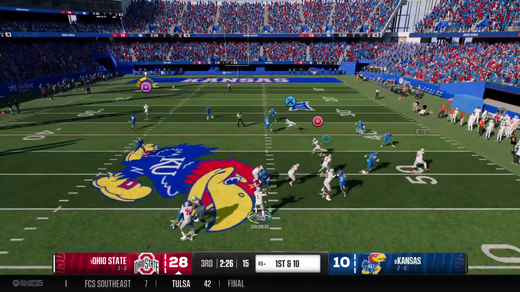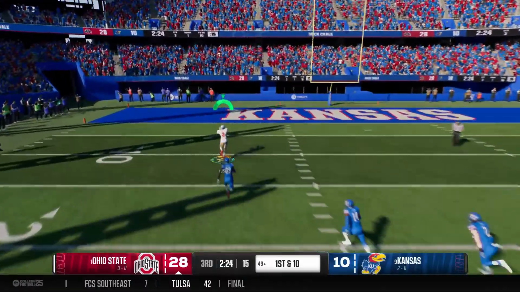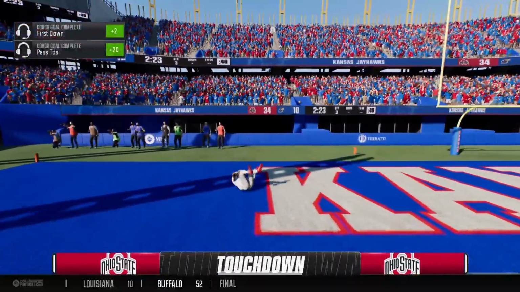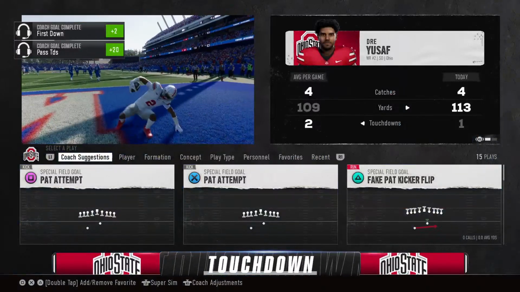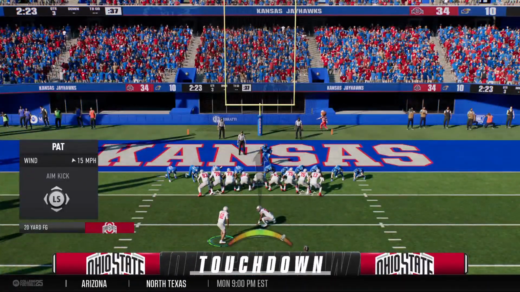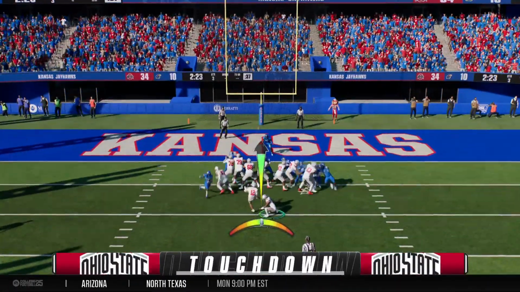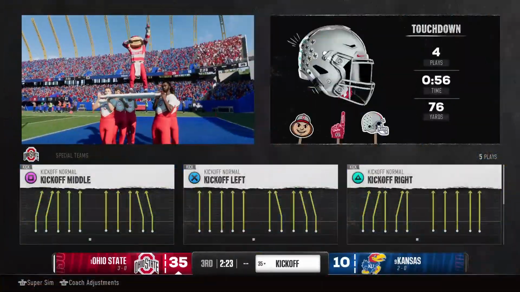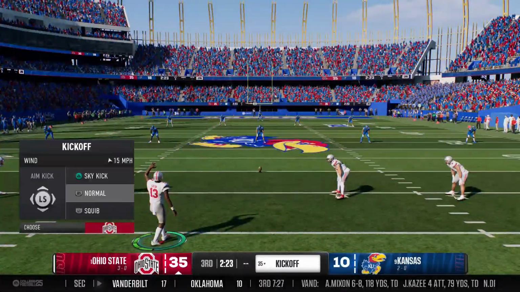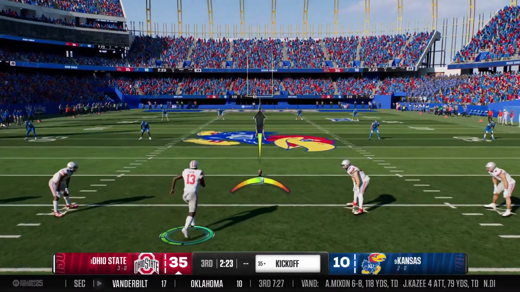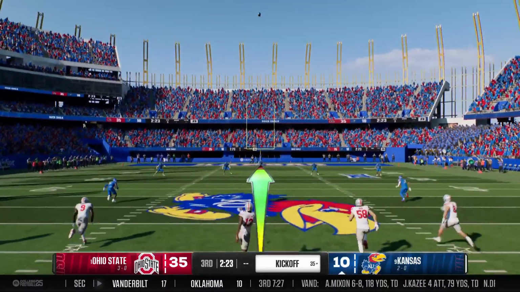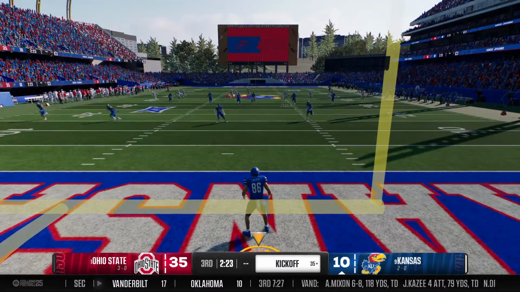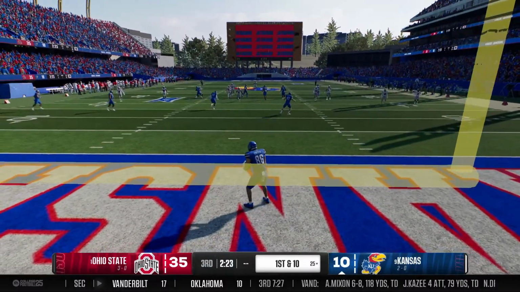On 1st and 10, they'll look to throw it. He's going for a big play downfield. Touchdown, Buckeyes. And the beatdown continues. Aren't you taught on defense, Kurt? Don't let him throw the football over your head. Exactly what happened there. That makes me really wonder if it was some kind of miscommunication. If I'm the defensive coordinator, I pull my defensive backs over, make sure everybody's on the same page and getting the right call. So no return here.